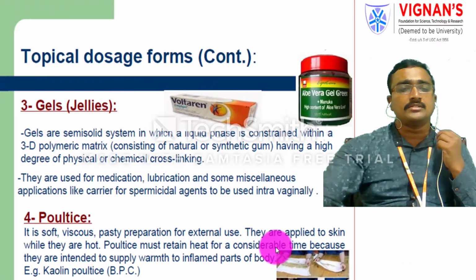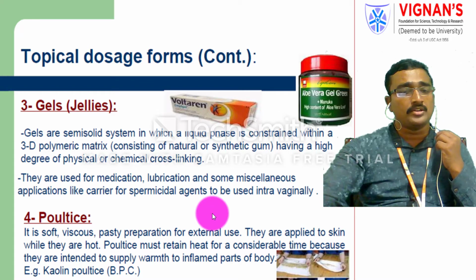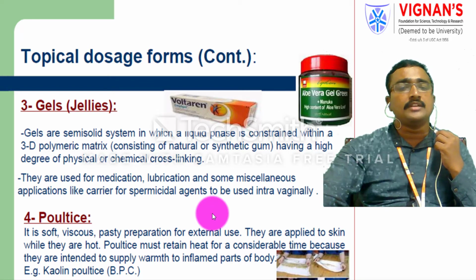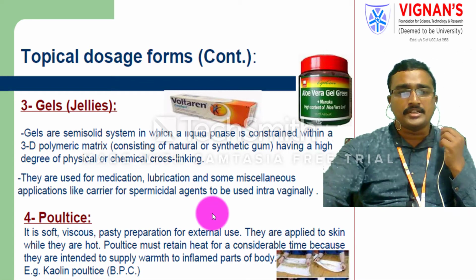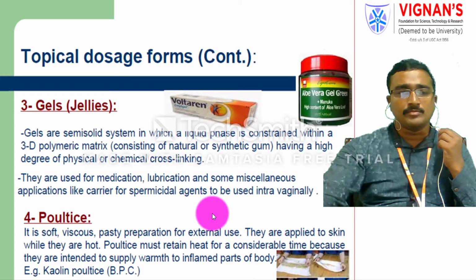The next is poultice, a very rarely used product, mainly for the external area. We apply these poultice products onto the skin, especially when the product is in a hot condition. The poultice must retain the heat for a considerable time because it is intended to supply warmth to the inflamed parts of the body.